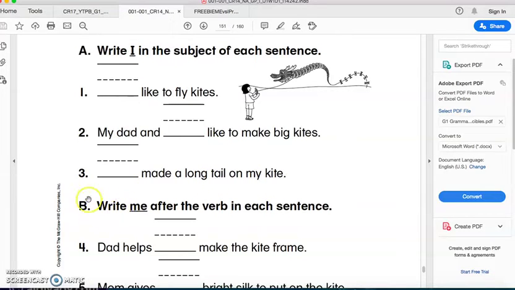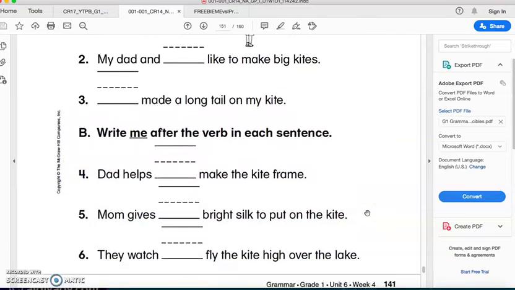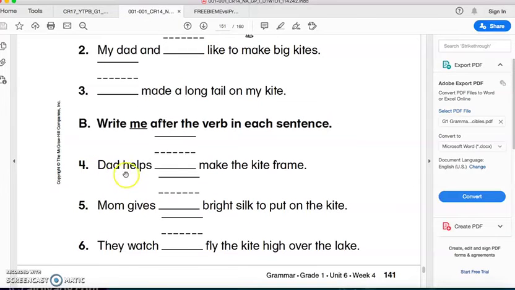Now part B, you need to write me after the verb in each sentence. So number four, dad helps. Where is the verb? Helps. Excellent. So what do we add here? Dad helps I, or dad helps me? Bravo, dad helps me make the kite frame.